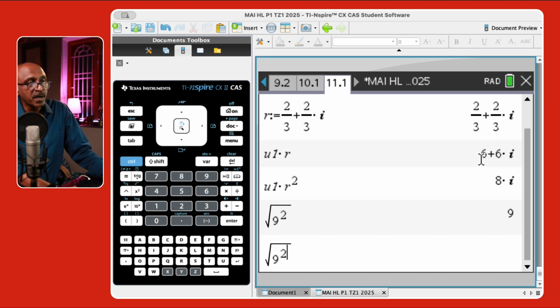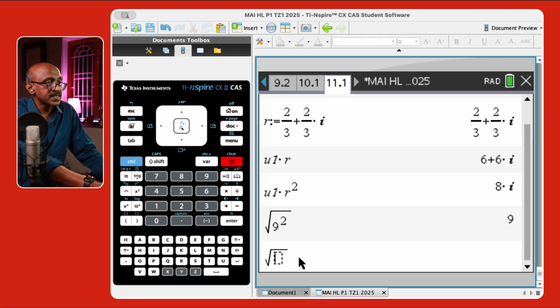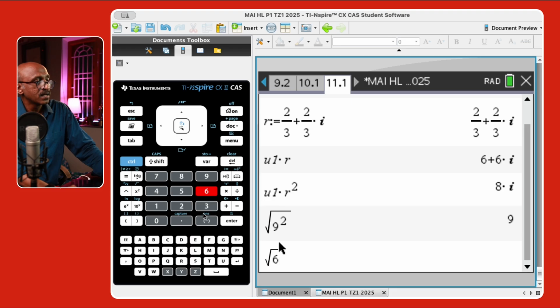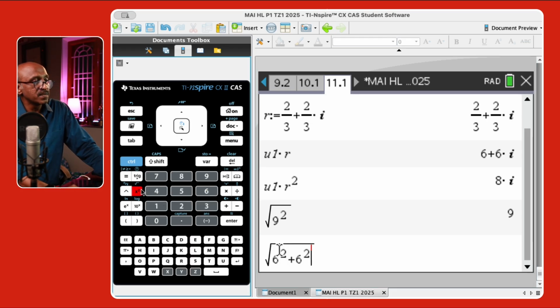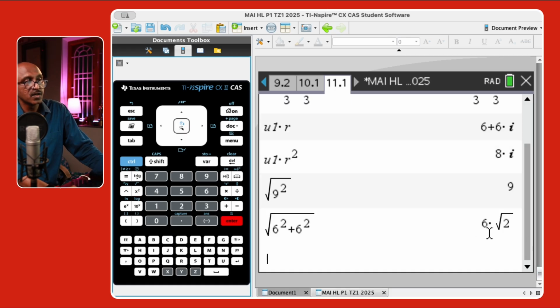Remember, this is my u2, u1 plus u1 times r. So the absolute value is basically the square of the real part, add the square of the imaginary part, and then take the square root, which is what we have. Both the real part and the imaginary part are 6 in this case, so it's 6 squared plus 6 squared. So it should be 6 root 2. Okay, this is the absolute value of the second term.